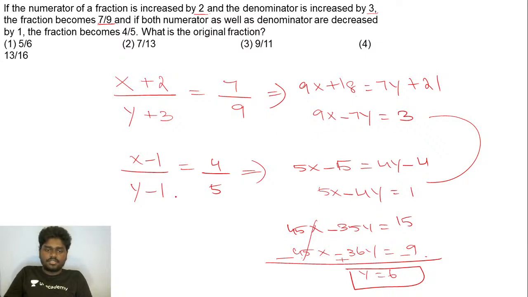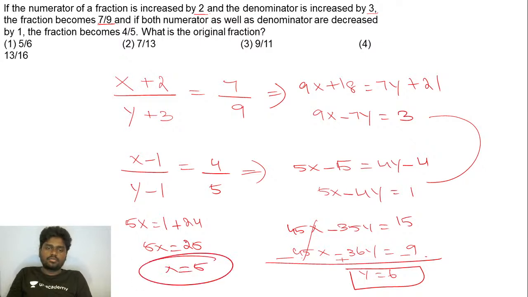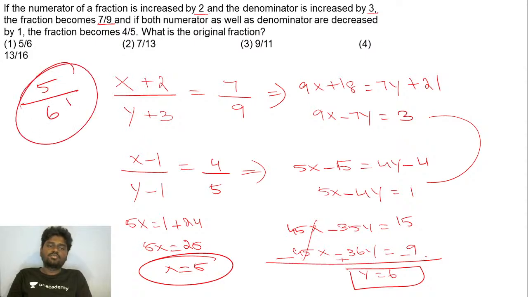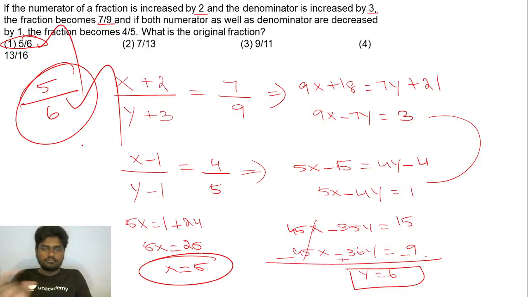You've got the value of y is equal to 6. And if you substitute it here, if y is 6, then 5x is equal to 1 plus 24. So 5x is equal to 25 and x is equal to 5. So the respective fraction for this given number is 5 by 6. So you can either do it this way, answer is option 1, or you can, without even making two equations and solving them, simply rule out the options and get the right answer.